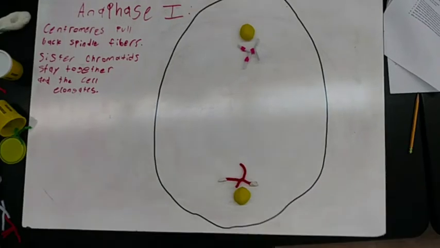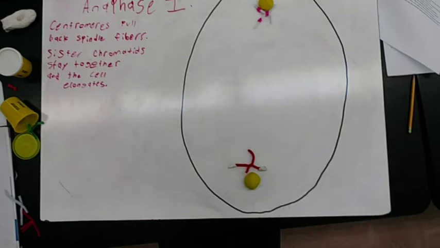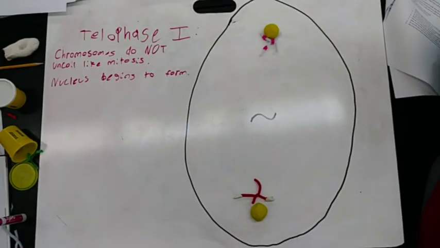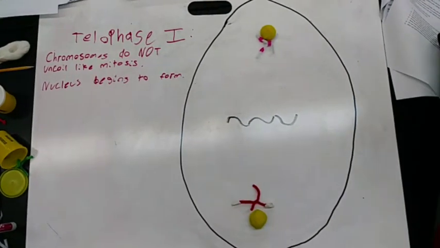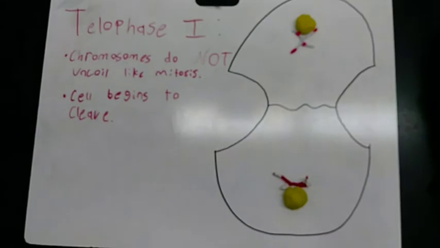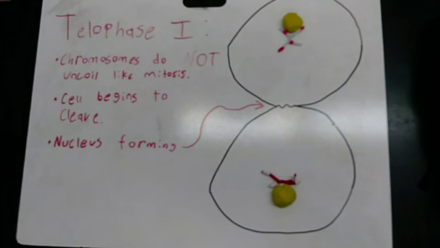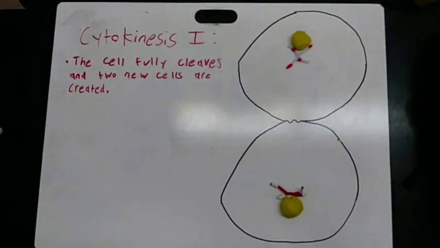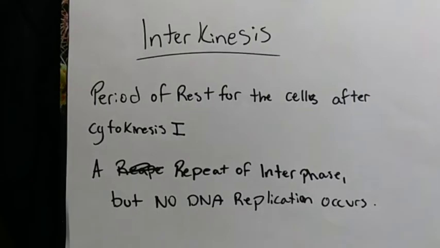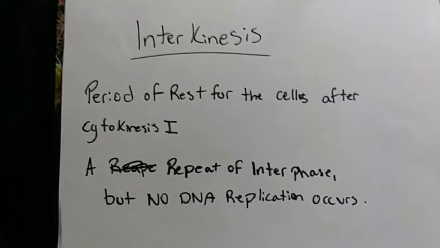the cell. In telophase 1, chromosomes decondense, the nuclear membrane may reform, and the cell divides through cytokinesis to form two haploid daughter cells. Cytokinesis is the splitting of the one cell into two by way of cytoplasmic division.